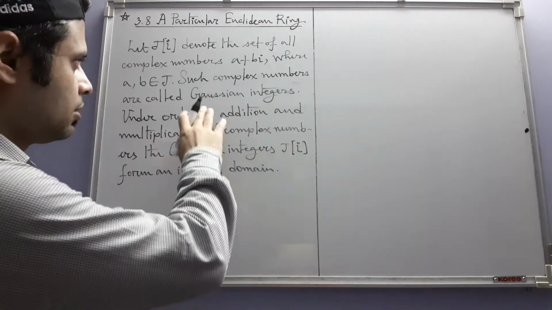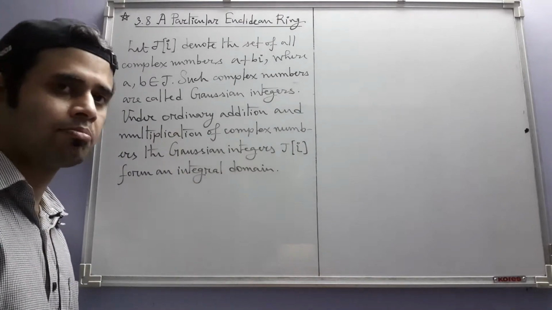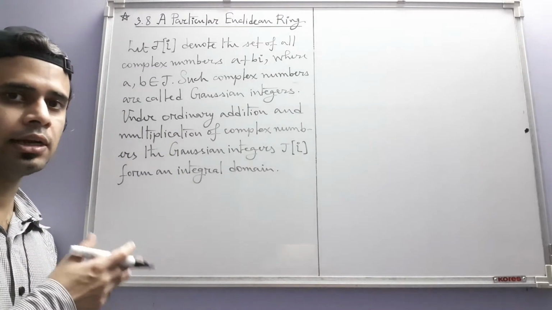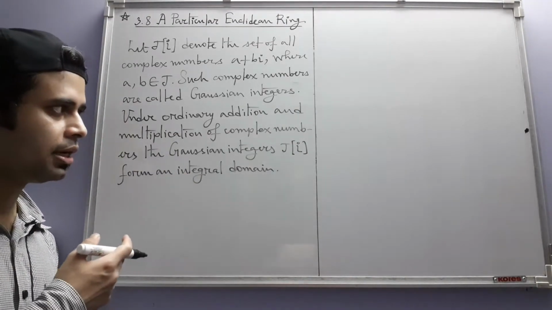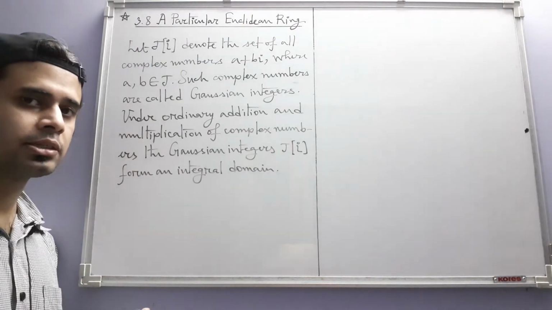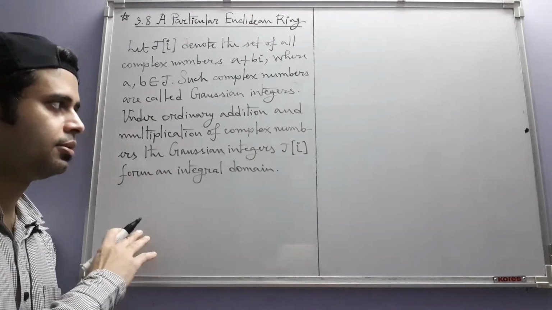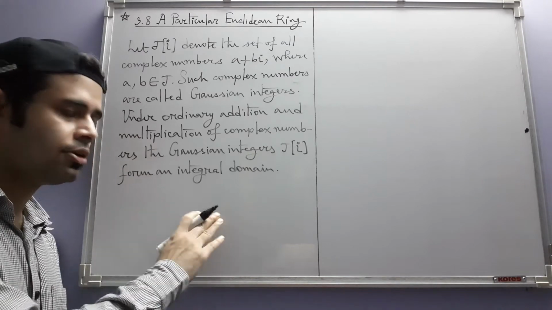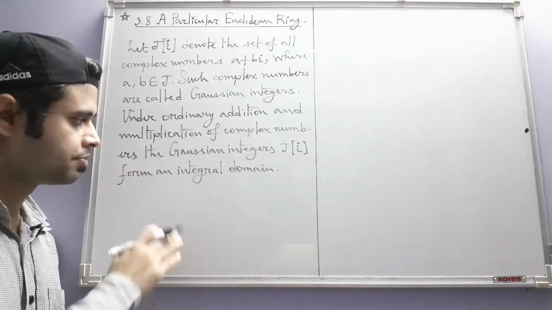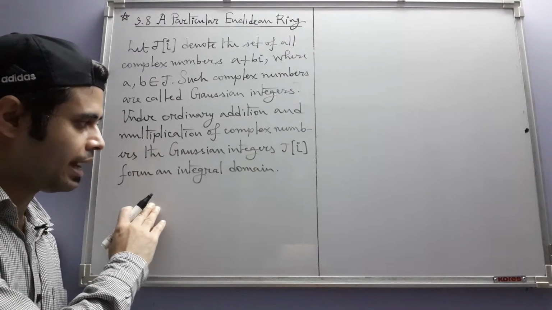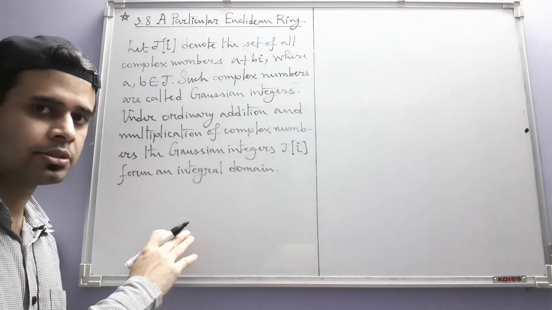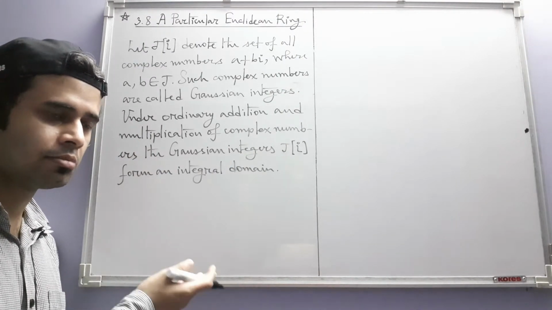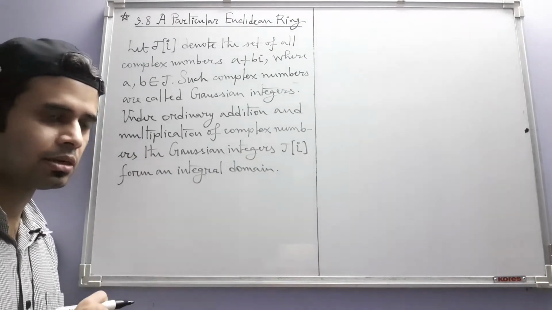If you add or multiply two complex numbers with integral real and imaginary parts, you will end up with again complex numbers of that form. Also, 0 is such a complex number. The additive inverse of such a complex number is also such a complex number, namely the minus of the complex number.